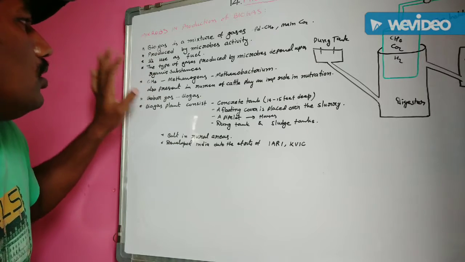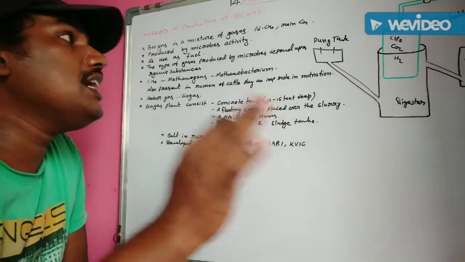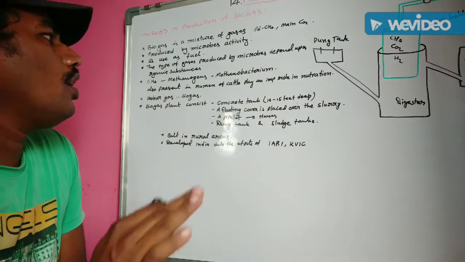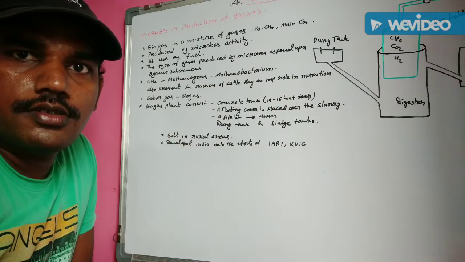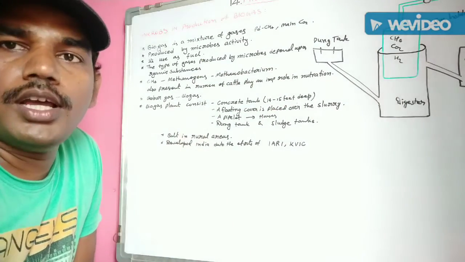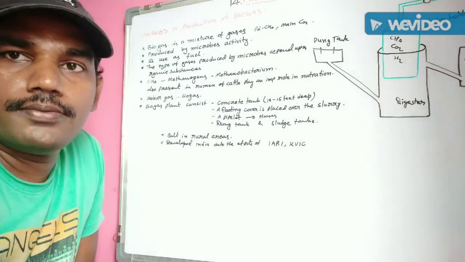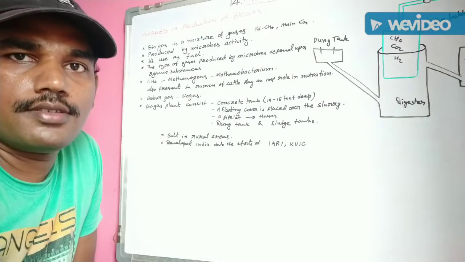Next one, the type of gases produced by the microbial organisms mainly depends upon the organic substance. Suppose casein protein is present for the microbial organism, it is converted into curd or cheese.